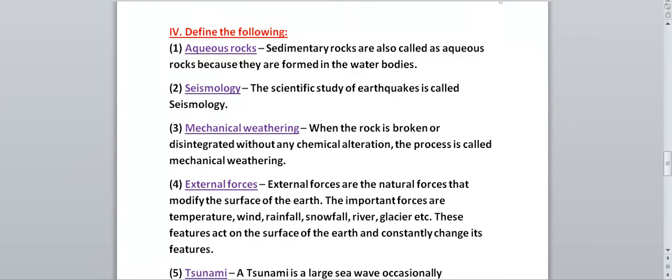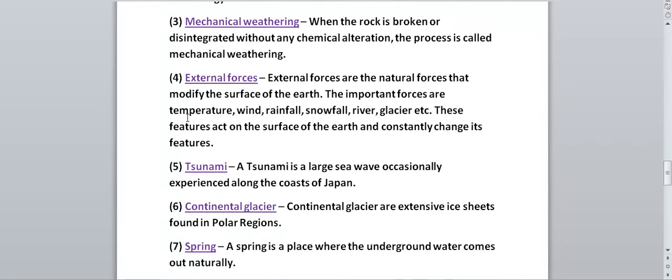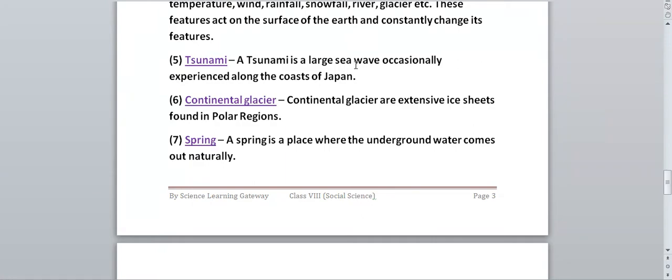Next we have tsunami. What is tsunami? A tsunami is a large sea wave occasionally experienced along the coast of Japan. Generally, this tsunami can be seen on the coast of Japan. So we have to write like that definition only.